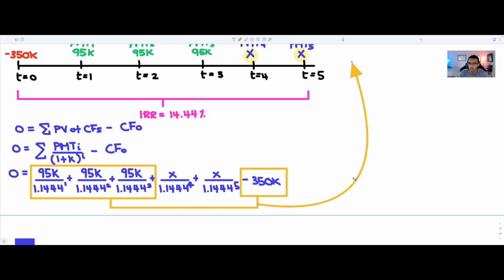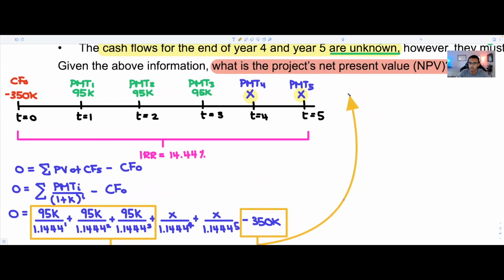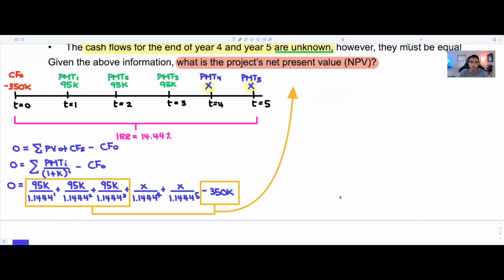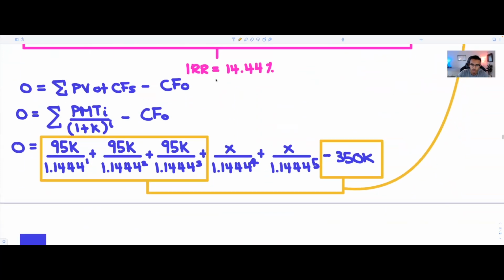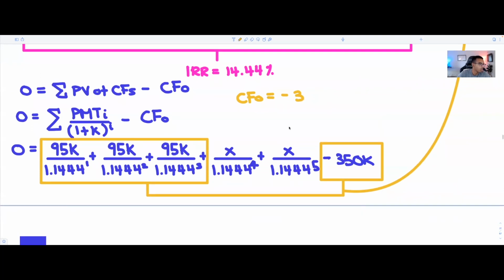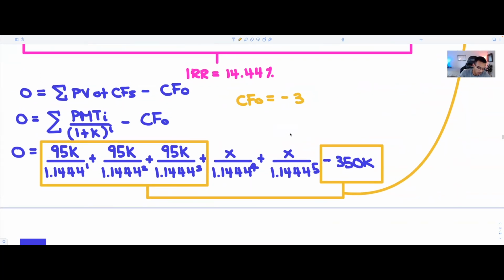Okay, I guess I'll zoom in a little bit like that here. We're going to continue the rest over there. So what you could do here, and I'll write a little note, such that it's simple. And if you didn't understand, you could put CF0 is equal to minus 300. By the way, it should be minus 350K or minus 250K. Minus 350K, not bad.